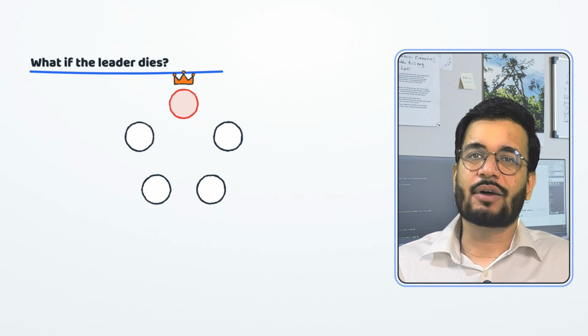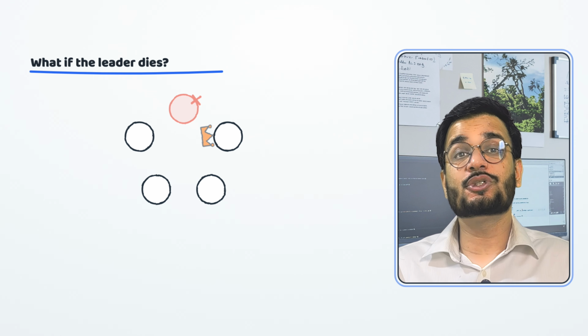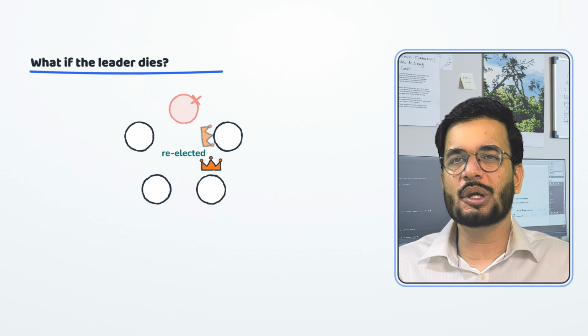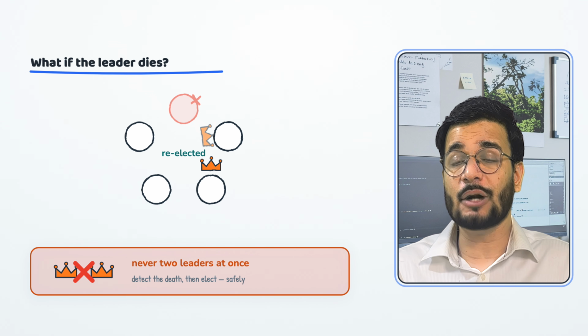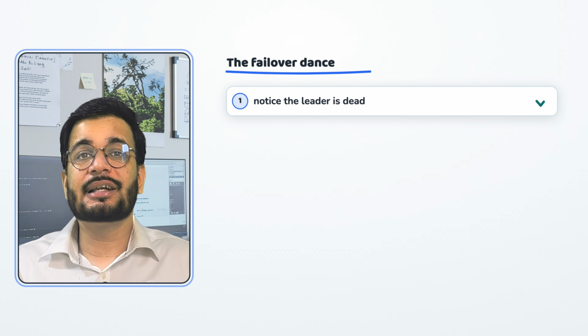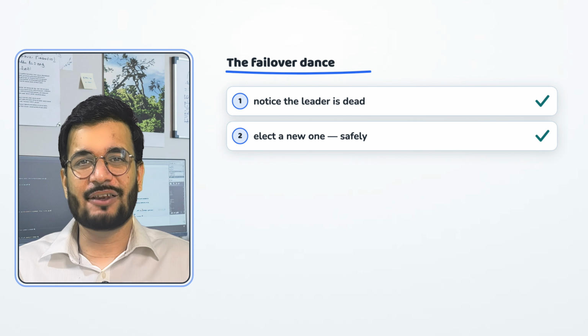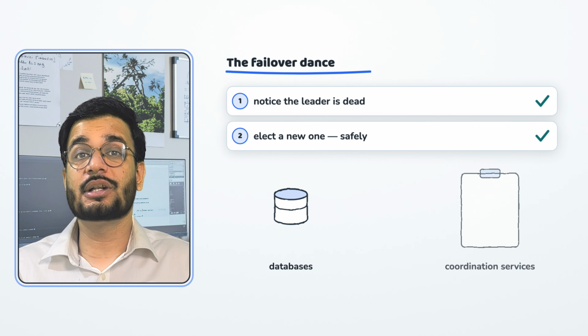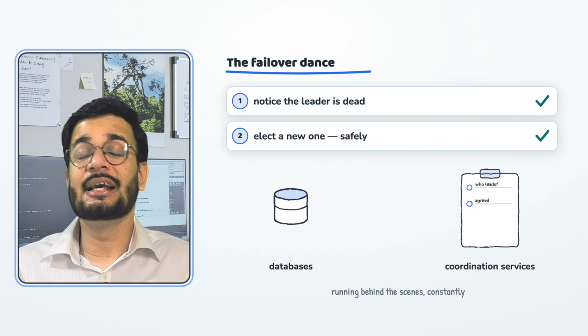But you saw it coming. What if the leader crashes? What if Aisha's phone dies? Then the group needs to notice she's gone and elect a new leader fast, and without two people both thinking they are the leader at once. Detect the leader is dead, pick a new one safely. That dance is exactly what real systems like databases and coordination services do behind the scenes constantly.